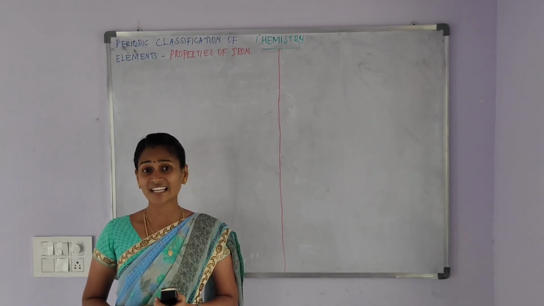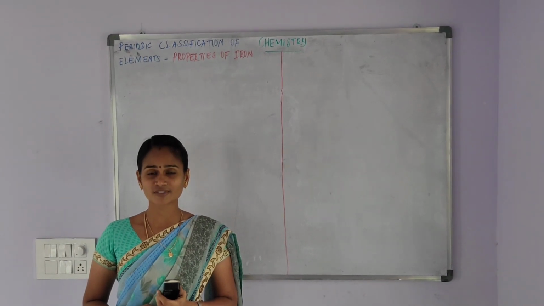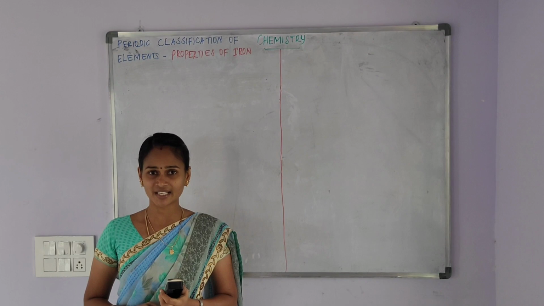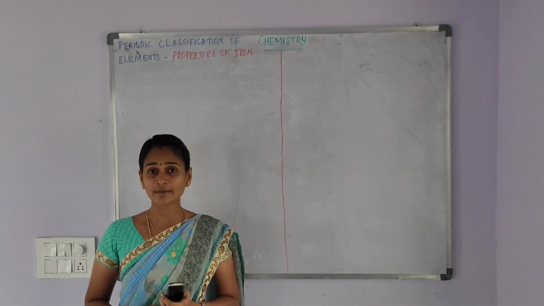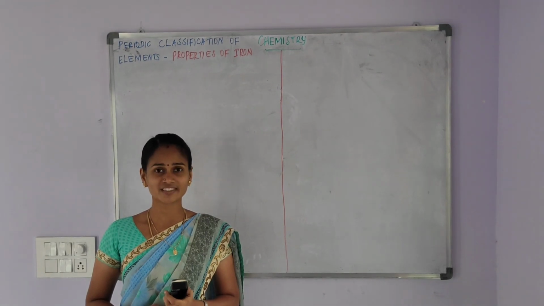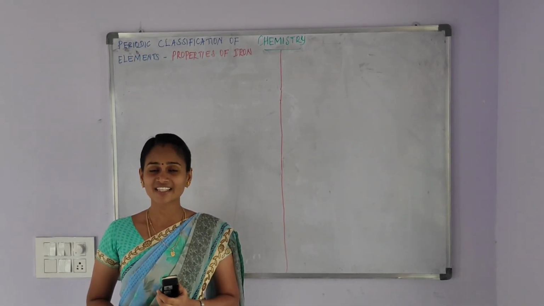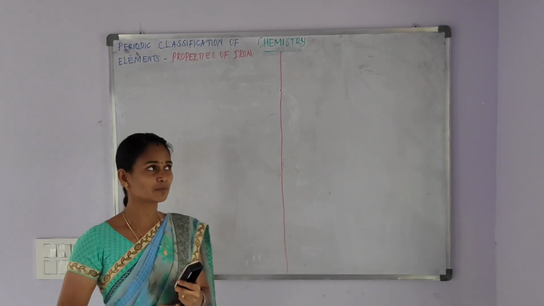It has high tensility. Tensility means stretching force. It also has high malleability. Malleability means it can be converted into thin sheets. Ductility means it can be converted into thin wires. And iron has a unique property, that is, it can be magnetized. Now let me move to the chemical properties.